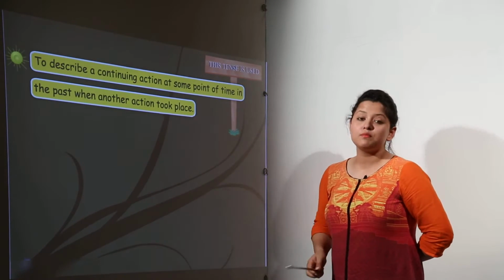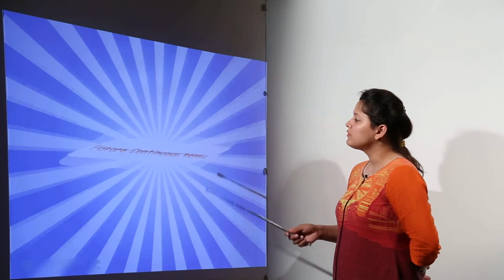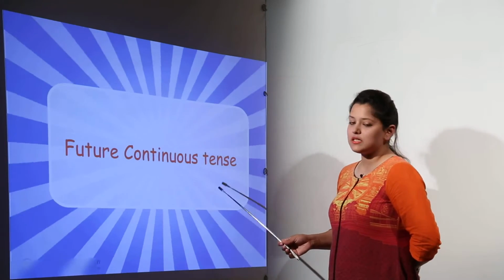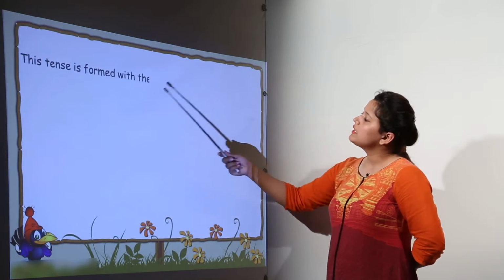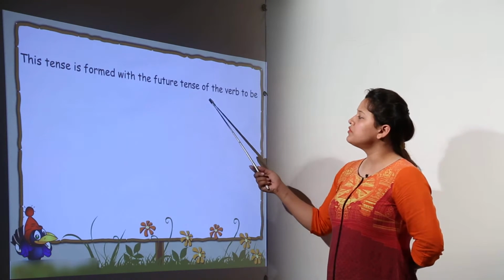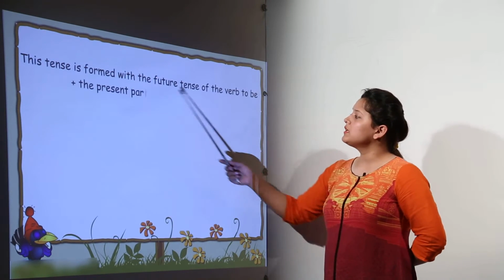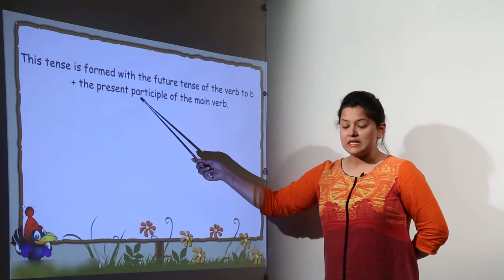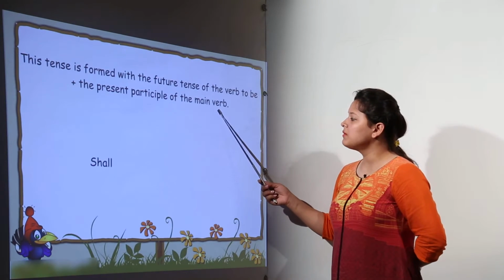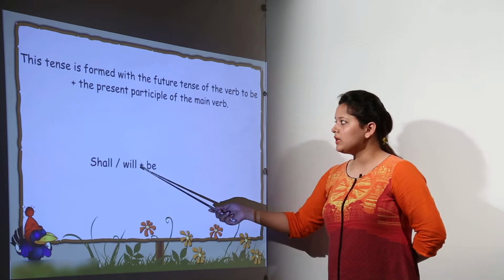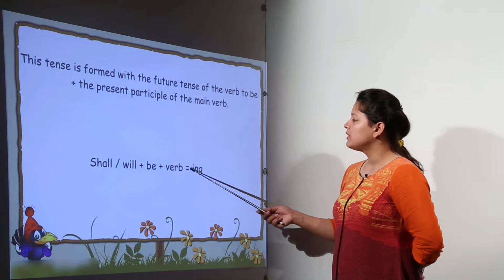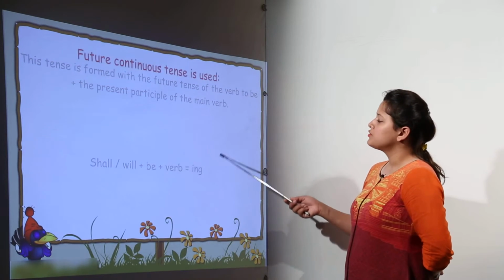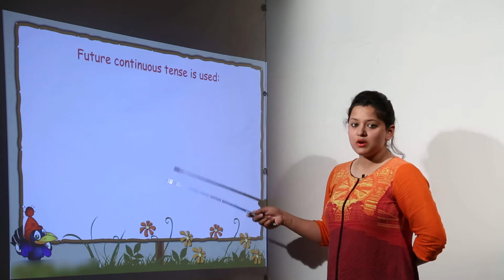So we can have the future continuous tense now, that is a new type of tense, that will be formed with the future tense of the verb to be plus the present participle of the main verb, like shall, will is the form, plus we use the be plus the verb with ing. So we can see the examples also after this.